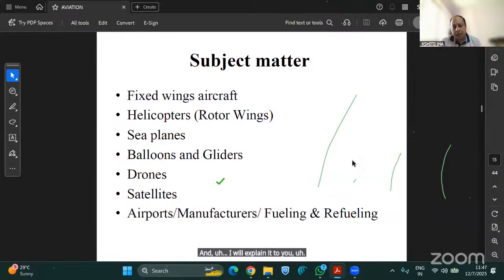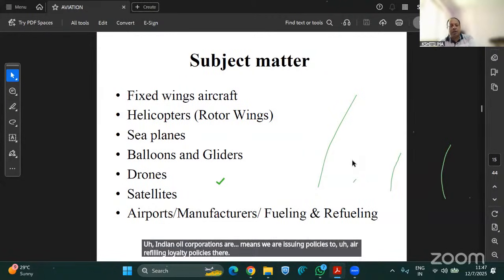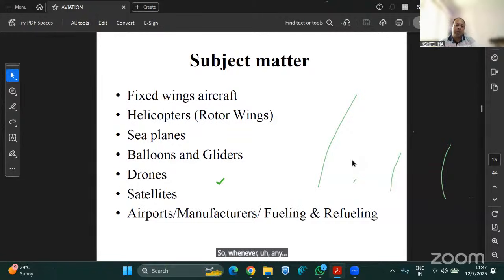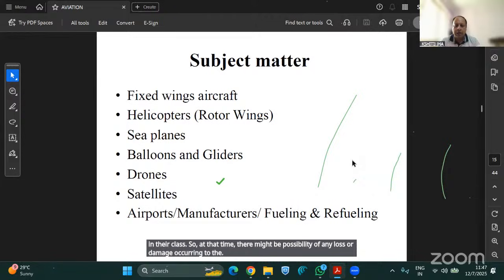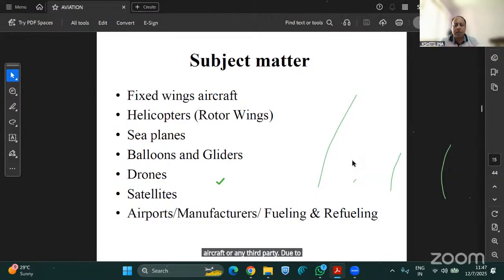Who are they? Like in refilling, you must have seen Indian Oil Corporation. We are issuing policies to them, the aircraft refilling liability policy. Whenever any refilling is being done by Indian Oil Corporation or HPCL in the aircraft, at that time there might be a possibility of loss or damage occurring to the aircraft or any third party due to their operations, and this might happen. And even for manufacturers, we are issuing the policy. But in India, we are not issuing any policy to any manufacturers.